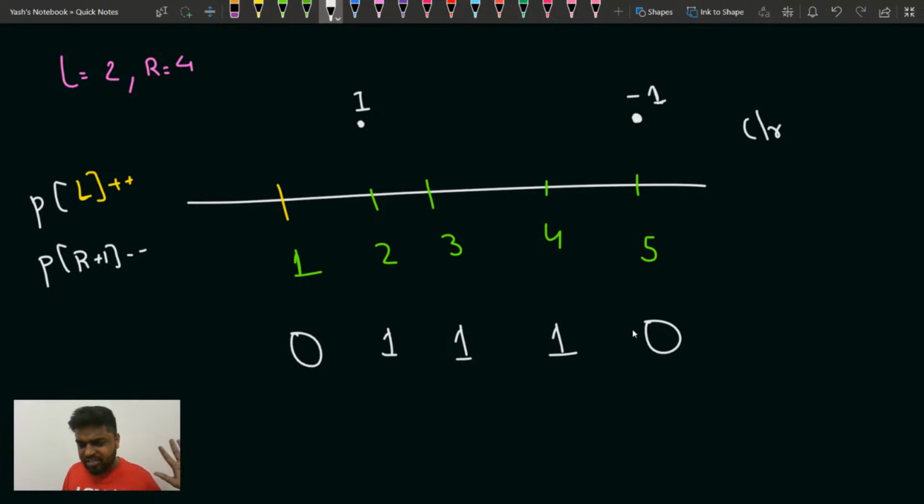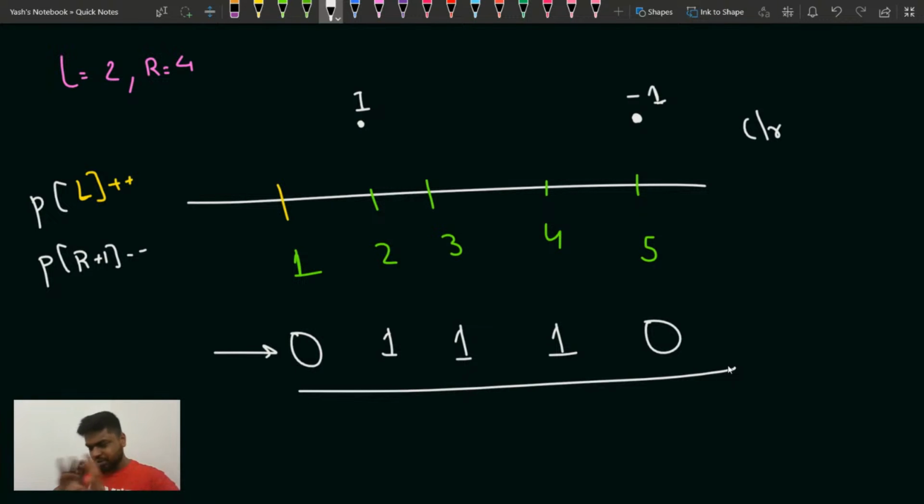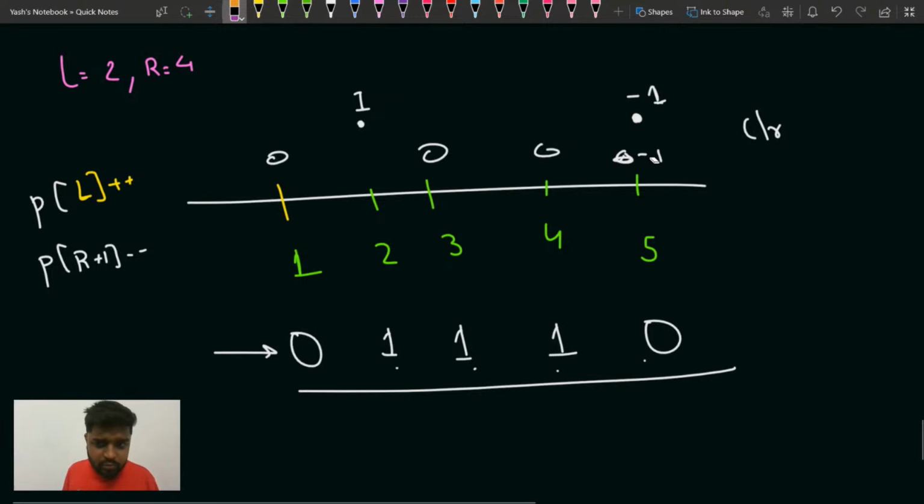If you take the prefix sum the last time at the end, it will tell you the total number of times that the range will be updated after processing all the queries. Now if you iterate the last time, you can see that the value here is 0, here it is 1, here it is 0, 0, then minus 1. So when you take the prefix sum of this array, it will be 0 1 1 1, then 0, because minus 1 and 1 will be 0 now.